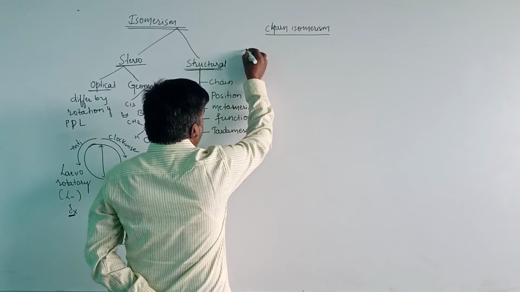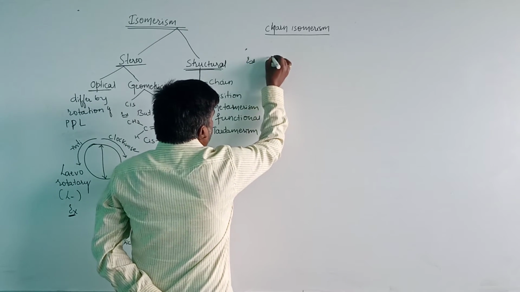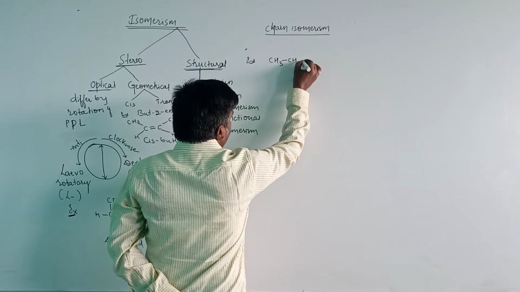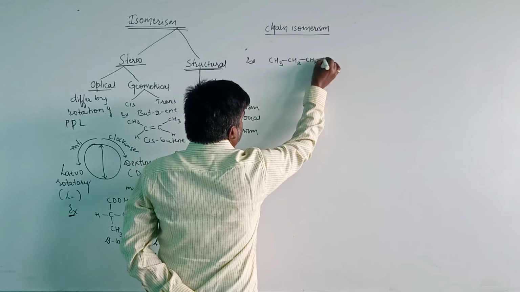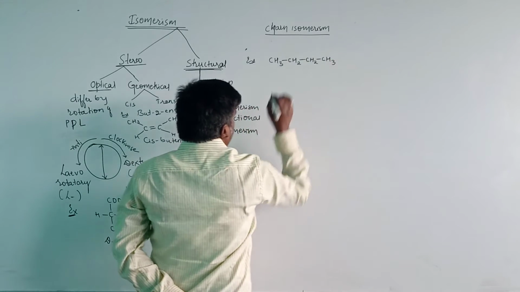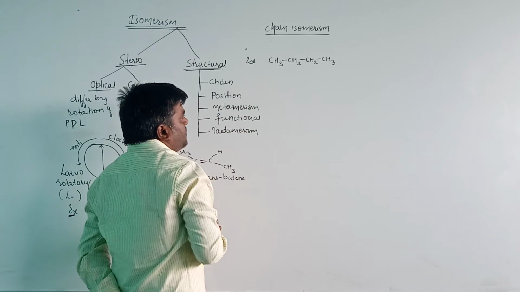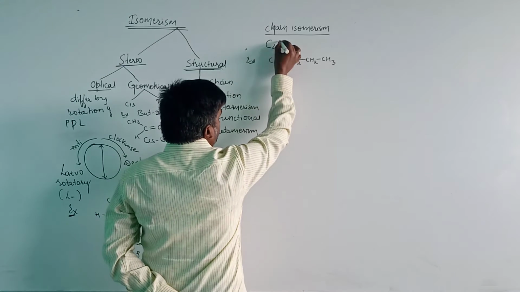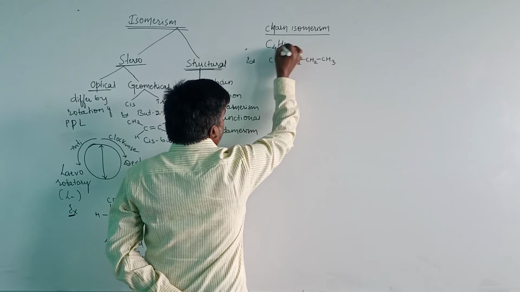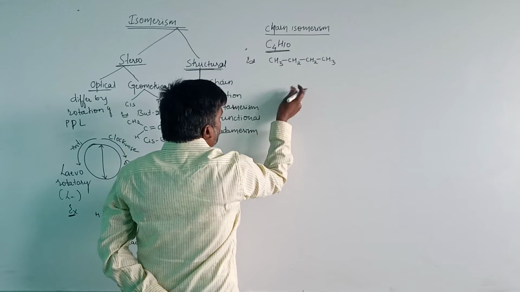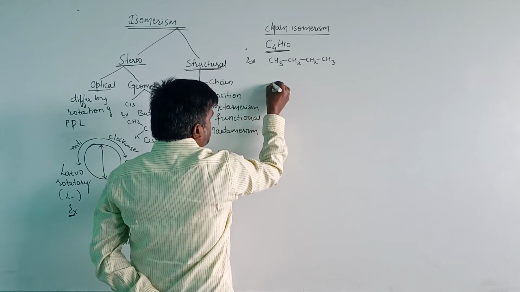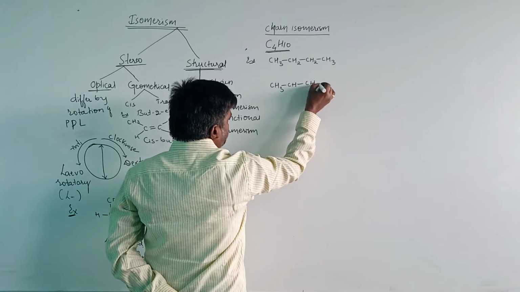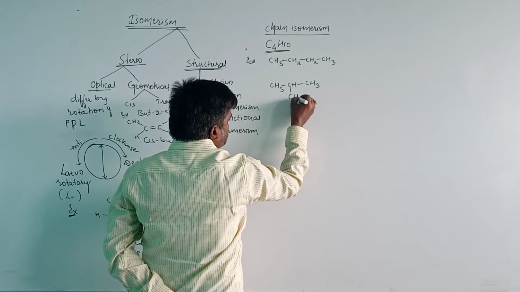Then let us take an example here. CH3 CH2 CH2 CH3. Here the number of carbon atoms is 4, that is C4, and the number of hydrogen atoms is 10. We can represent it in another way, that is CH3 CH CH3 and CH3.